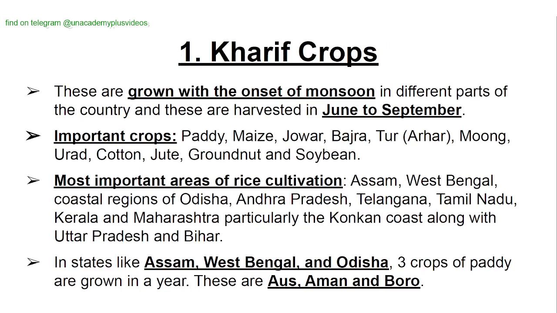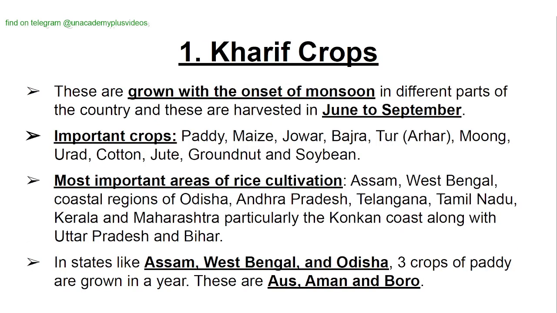Kharif crops. These are grown with the onset of monsoon in different parts of the country and are harvested in June to September. Important Kharif crops are paddy, maize, jowar, bajra, tur, arhar, moong, urad, cotton, jute, groundnut and soya bean. Most important areas of rice cultivation are Assam, West Bengal, coastal regions of Odisha, Andhra Pradesh, Telangana, Tamil Nadu, Kerala and Maharashtra, particularly the Konkan coast, along with Uttar Pradesh and Bihar. In states like Assam, West Bengal and Odisha, three crops of paddy are grown in a year. These are Aus, Aman and Boro.